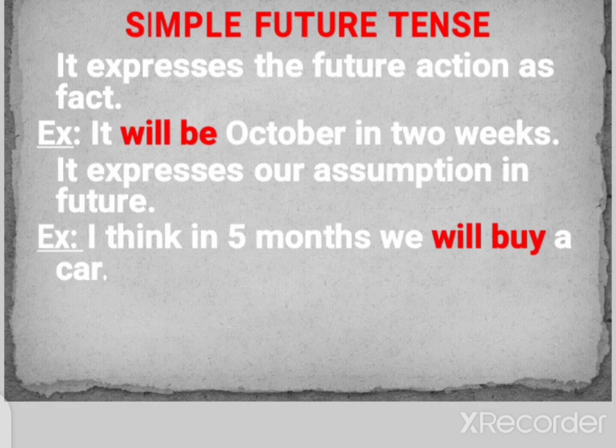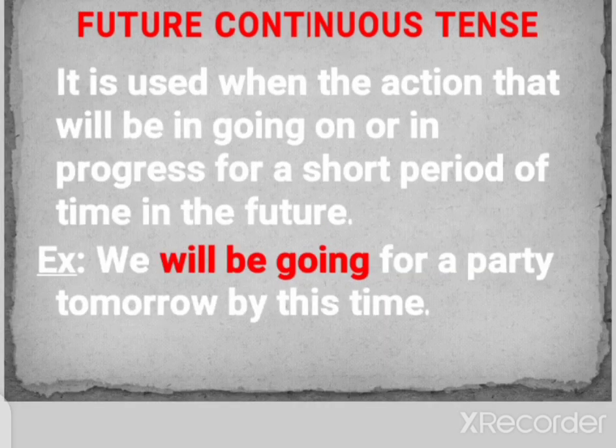In the second case, it expresses our assumption in future, what we assume, what we guess. For example, I think in 5 months we will buy a car. That we are guessing, we are planning, we are assuming.